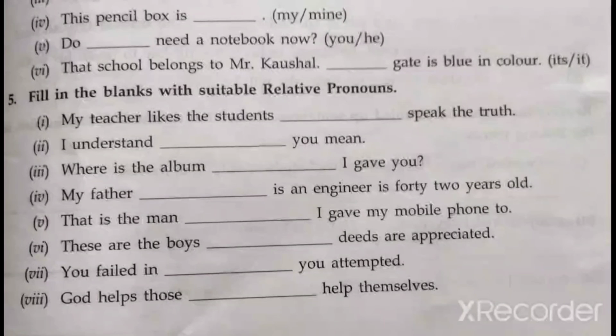Now see the fifth one. Fifth exercise, that is fill in the blanks with suitable relative pronoun. So here they have mentioned clearly that you have to use only relative pronoun. So, my teacher likes the students dash speak the truth. I'll repeat. My teacher likes the students dash speak the truth.